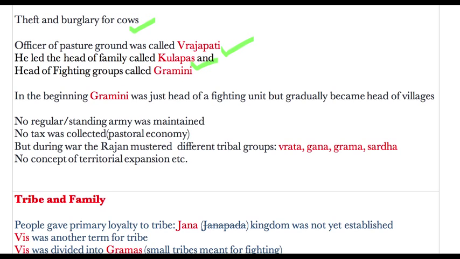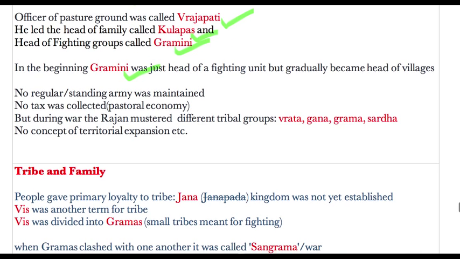Head of fighting groups were also there. There were small confederacies, the fighting confederacies, and the head of that were called Graminis. Okay, in the beginning Gramini was just head of a fighting unit, but gradually he became head of villages. Okay, so this is the evolution of Gramini.